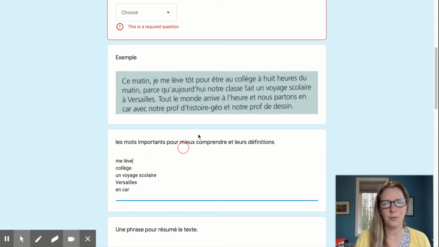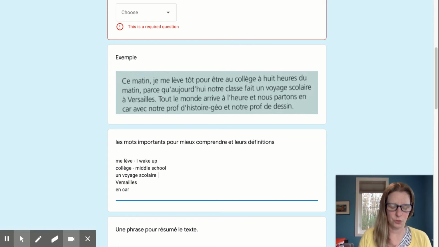So then now I need to go back and add leur définition. Donc, me lève, so je me lève means I wake up, right? Or I wake myself up. Kind of when I type, it makes the picture jump. Le collège, right? Masculin, le collège is middle school.